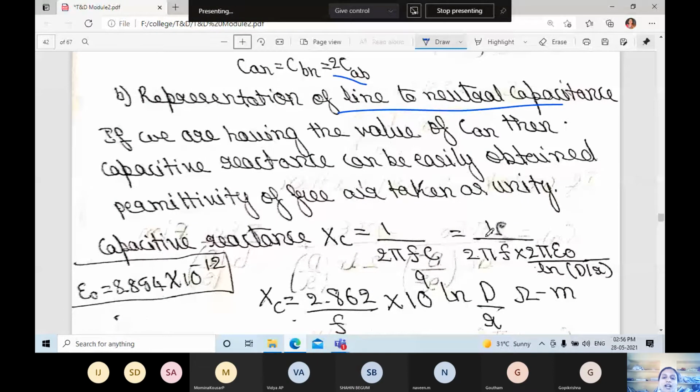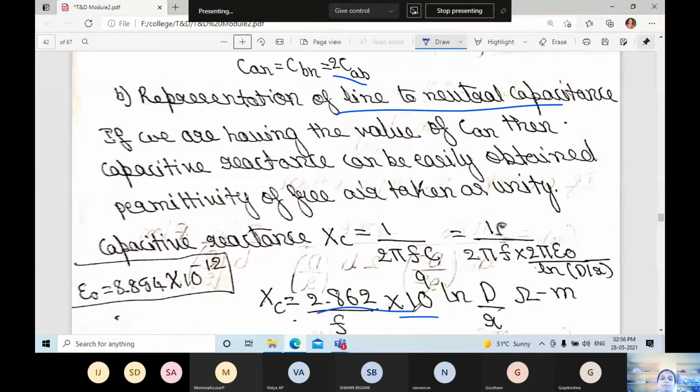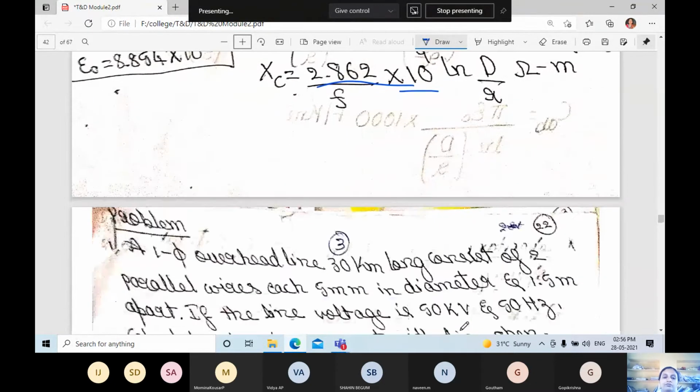Here 1 divided by 4 pi square, and epsilon naught value is 8.854 into 10 to the power of minus 12. If you solve that, you will get 2.862 into 10 to the power of plus 9. This is the value you get from 1 by 4 pi square and the epsilon naught value. Then ln D by R you will get in the numerator, and 1 by F stays the same.